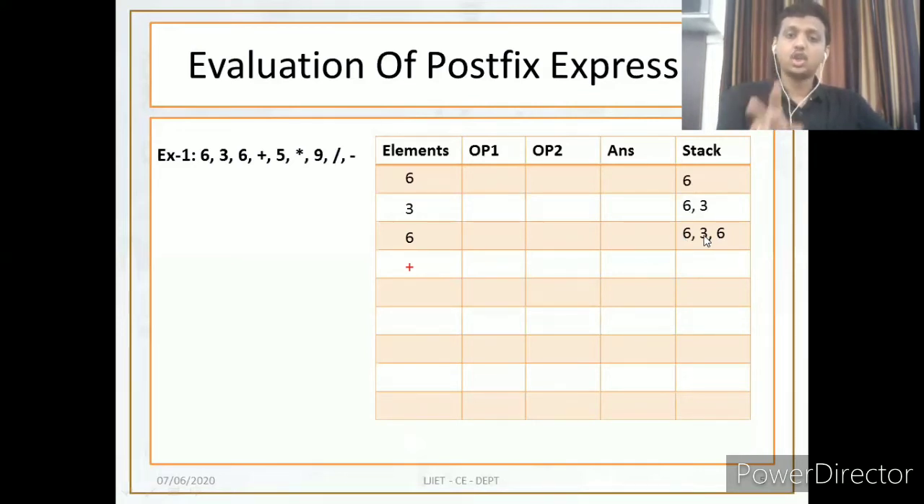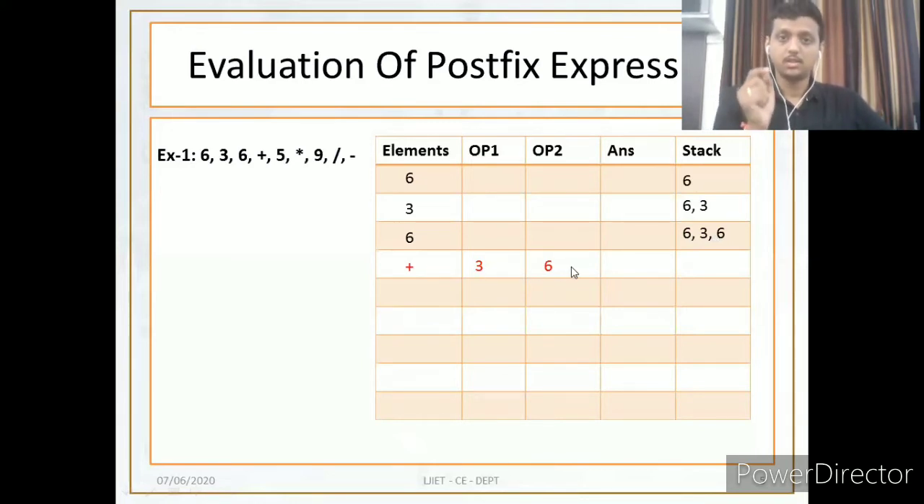Make sure of the placement of the operands. First you place the second operand in OP1, and then the first operand in OP2. Here we pushed 3, then got 6. So operand 1 contains 3, and operand 2 contains 6. As you popped out 2 elements, put them inside these 2 columns. Now do the operation, 3 plus 6.